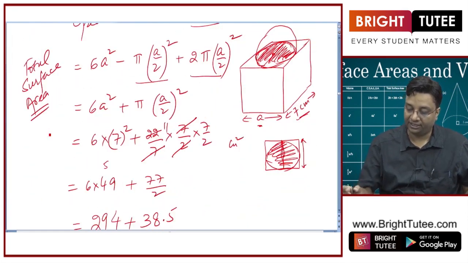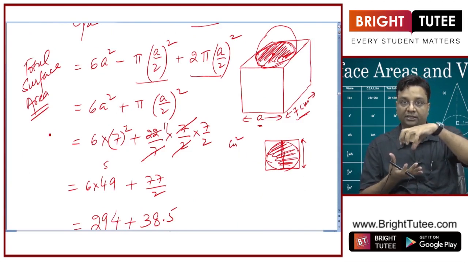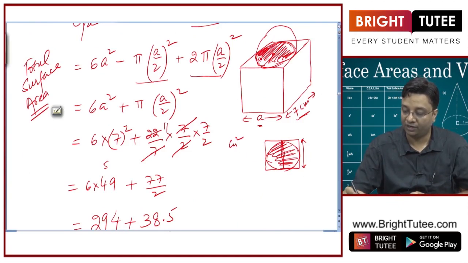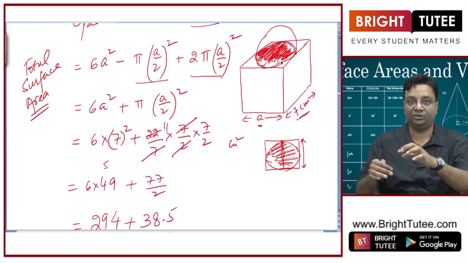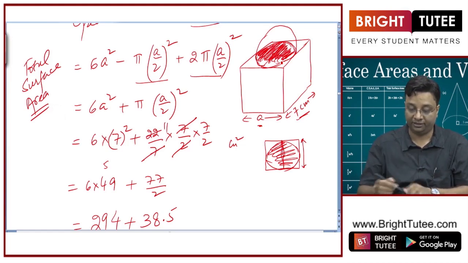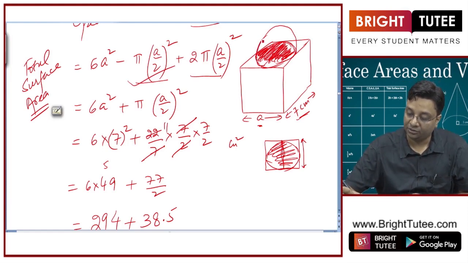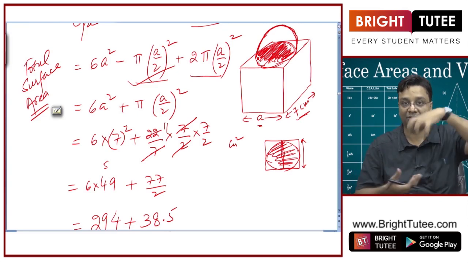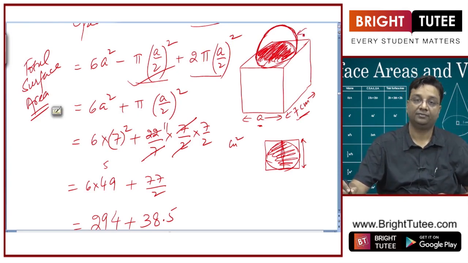So we need to understand that if I put something on a solid, the area which is common to both, which is overlapped, will not be considered as area of this solid, right. This area has to be subtracted, and this is the new surface that we have got by mounting this hemisphere on the solid. So this has to be added, okay.